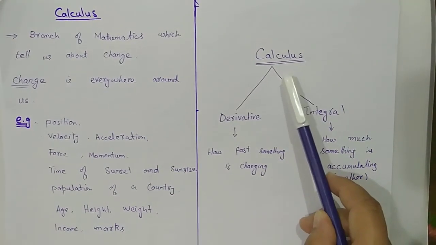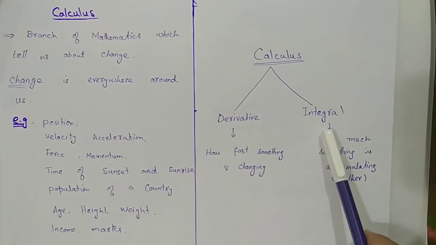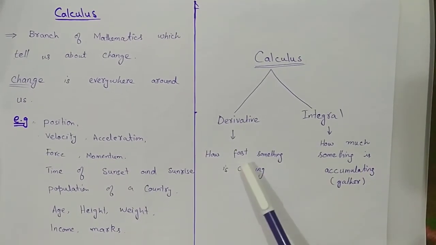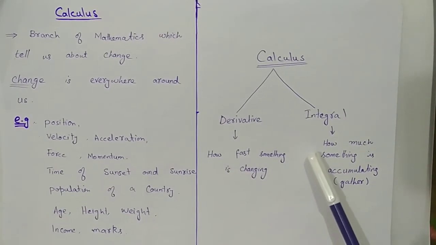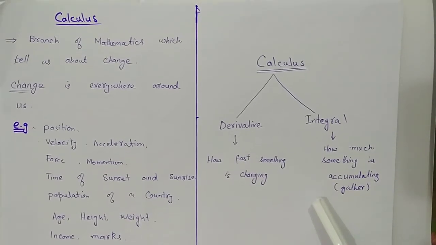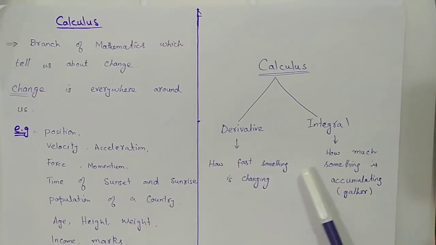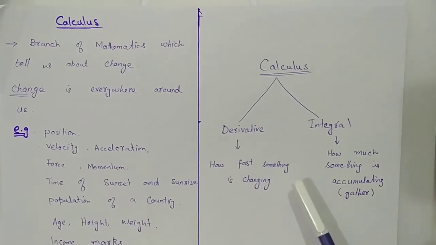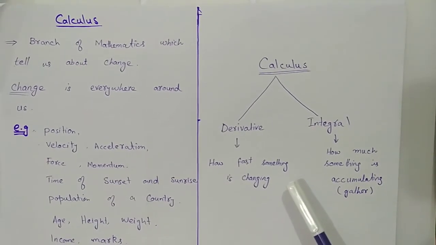There are two main ideas of calculus. One is the derivative, another is the integral. Derivative tells us how fast something is changing, and integral tells us how much something is accumulating or gathered. These two concepts are very different from each other. They were introduced at different times and different places, but they are related to each other.